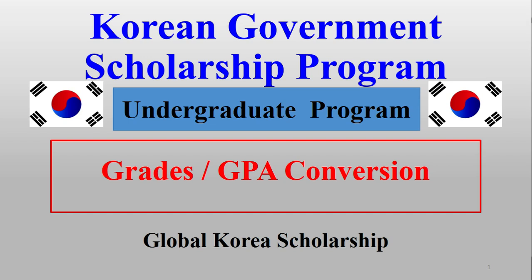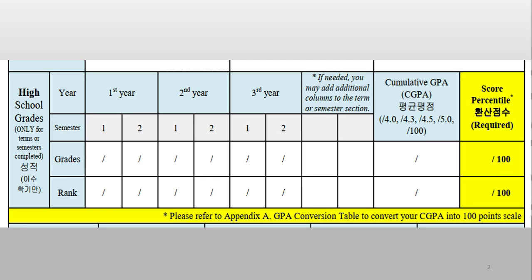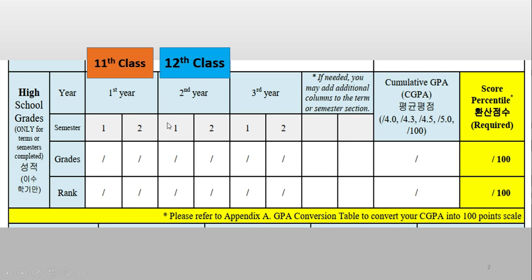Now here is the part of Form A, where you have to write the first year, second year, third year, or whatever grades or marks or ranks, and then you need to calculate the overall percentage and then the score percentile, right? One thing that some students were confused about is what they should write in first year, second year and third year. It is always better to keep things very simple, right?